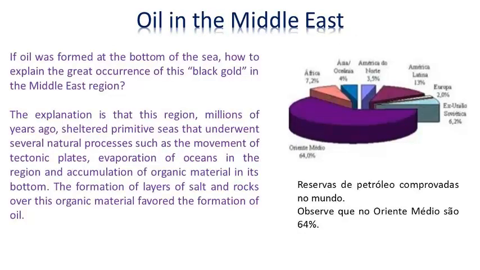Oil in the Middle East. If oil was formed at the bottom of the sea, how to explain the great occurrence of this black gold in the Middle East region? The explanation is that this region, millions of years ago, sheltered primitive seas, and several seafloor processes, such as the movement of tectonic plates, favored the accumulation of organic material. The formation of layers of salt and rocks over this organic material favored the formation of oil.